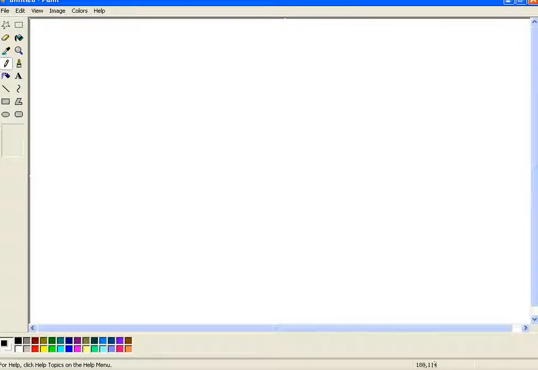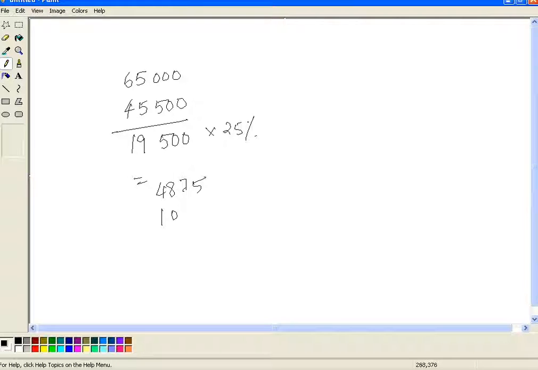So here the company has to redeem preference shares having a face value of 65,000. It has free reserves of 45,500, which means the minimum issue that it has to make is 19,500. The company wants to make an issue at 25% premium, which means the premium on fresh issue will be 19,500 into 25% is 4875. Okay, and existing securities premium is 1,000, so 5,875. Right, now the company has to redeem 65,000 at a premium of 10%, so the premium on redemption is 6,500.